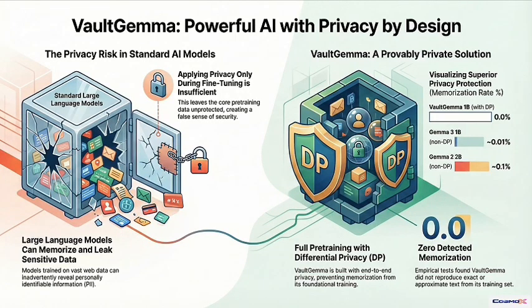Today we're jumping right into a huge topic for the future of safe AI. That's right. We're talking about privacy in large language models. And specifically, we're going to unpack VaultGemma 1B. It's a major release from Google that tackles AI's pretty serious data leakage problem using something called differential privacy.